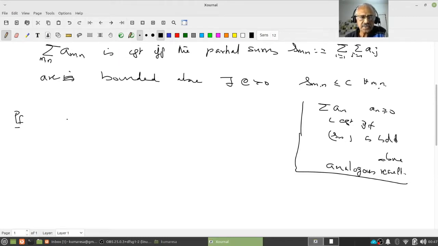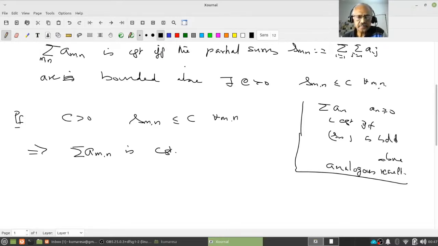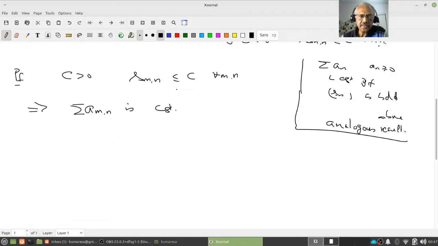Let us assume C is such that S_mn is less than or equal to C for all m and n. We want to prove the double series sum of a_mn is convergent.